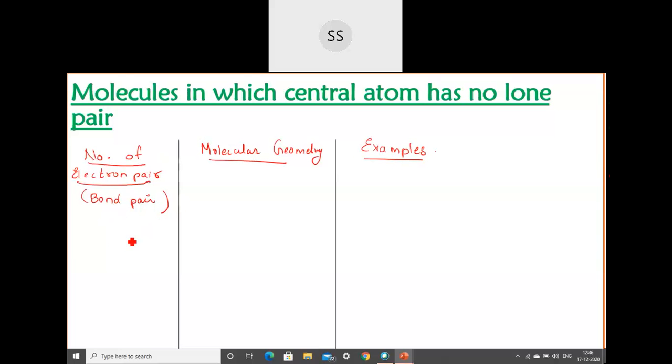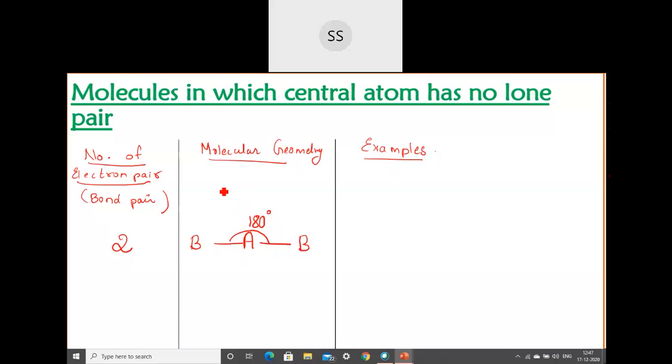Okay, let's take now 2 bond pair. If 2 bond pair is there, it means 2 bonded atoms are there. So the central atom, I will take as A. So 1 bond on this side and 1 bond on the other side. So remember the VSEPR theory. When you have two bond pairs of electrons, how will you arrange them? Arrange them in such a way that there is maximum distance from one another. So here, if I have two bonds, I have to arrange them so that they are at extreme ends. They should be arranged in such a way that there is maximum distance, and maximum distance we can put by having an angle of 180 degrees. This is one possibility of how we can arrange.